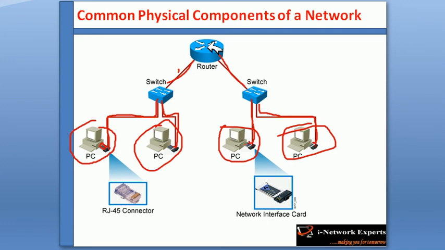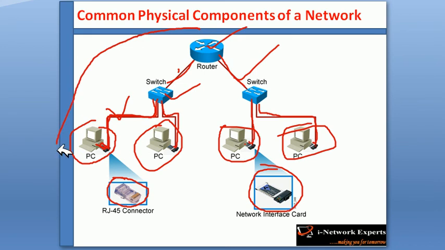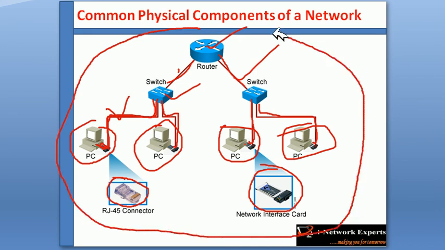Now you know this device is called router, this device is called switch, this is the cable, Cat5 cable, or Ethernet cable, or patch cord. It has a lot of names. Now the computer is also connected to the switch using Ethernet cable, and all Ethernet cables have an RJ45 plug connected. This is the network interface card. So this is how we build our network, and these are all the components we need to set up our network. This is the minimum requirement.